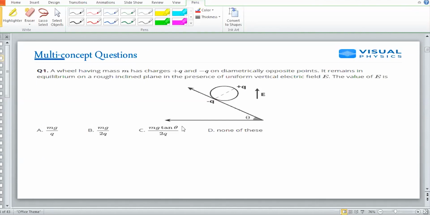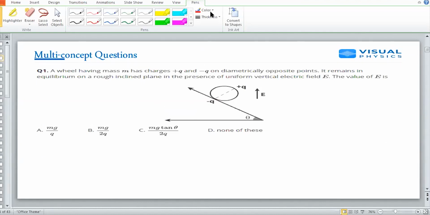The first question on your screen is: a wheel is having mass m and charge plus q and minus q on diametrically opposite points, and it is remaining in equilibrium on a rough inclined plane in the presence of uniform vertical electric field. The value of E is.